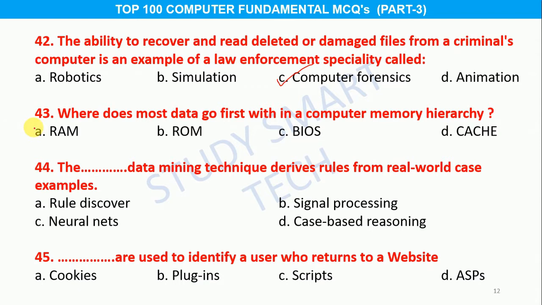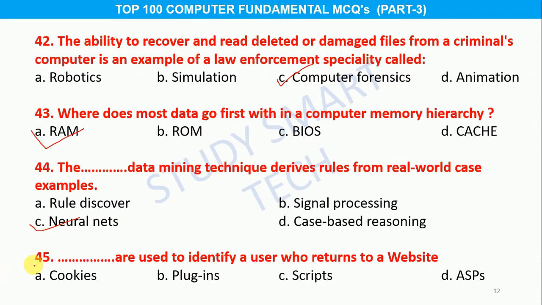Question number 43. Where does most data go first within a computer memory hierarchy? Option A RAM, B ROM, C BIOS, D cache, and the correct answer is option A RAM. Question number 44. The ... data mining technique derives rules from real world case examples: option A rule discover, B signal processing, C neural nets, D case based reasoning, and the correct answer is option C neural nets.